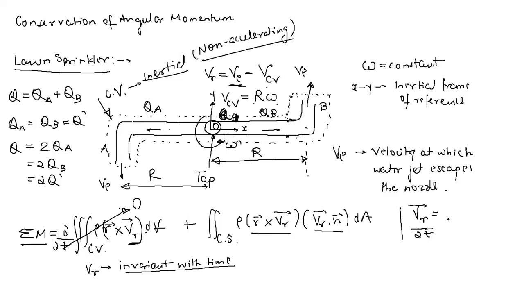Generally, to simplify our analysis, we assume it as 0, even if this frame is, let's say, accelerating. But you are right that it should not be considered as 0 if the frame is accelerating. So it basically depends upon this VR vector, the relative velocity vector. If it is accelerating in nature, then this omega will be continuously changing, and this VR vector, that is VE minus R omega, will be something like VE minus R d omega by dt. So you are right, in that case we cannot consider this as 0.